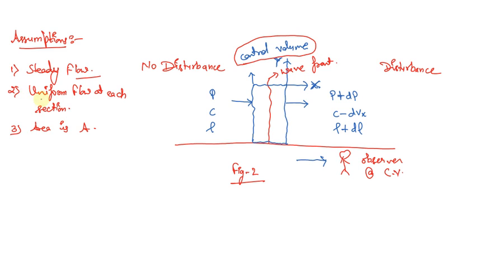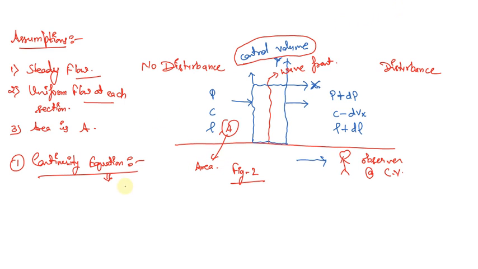Second is uniform flow at each section, that means the flow parameters are not changing with respect to space. And the third is that the area we have taken at these two surfaces of this control volume is A.